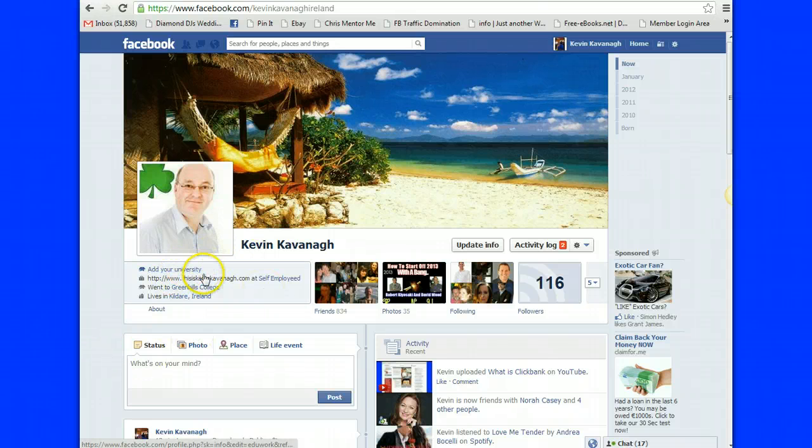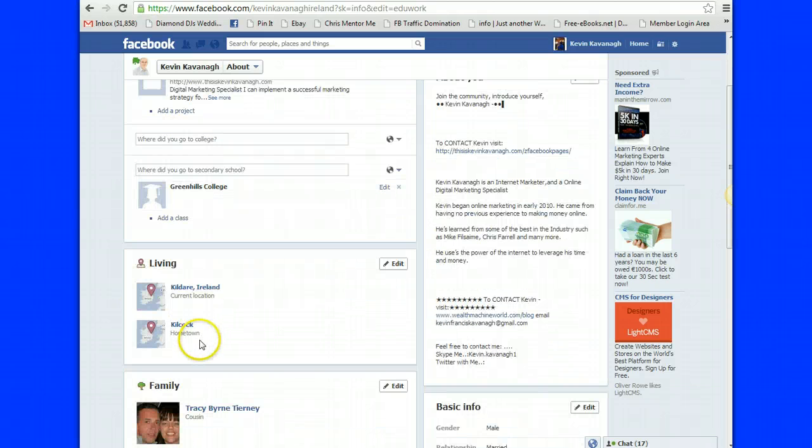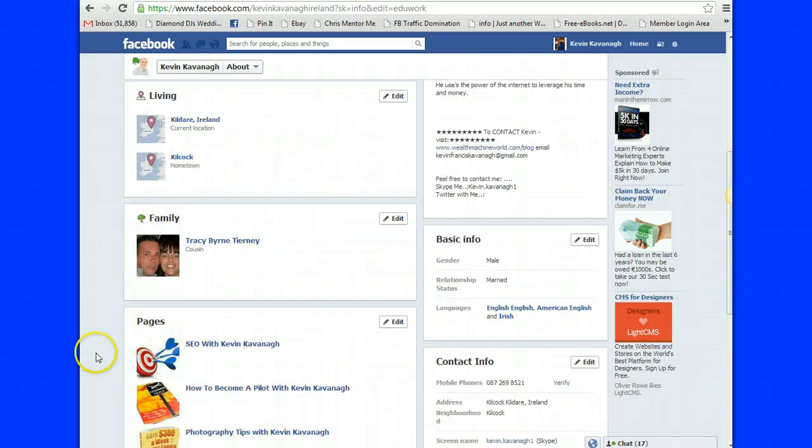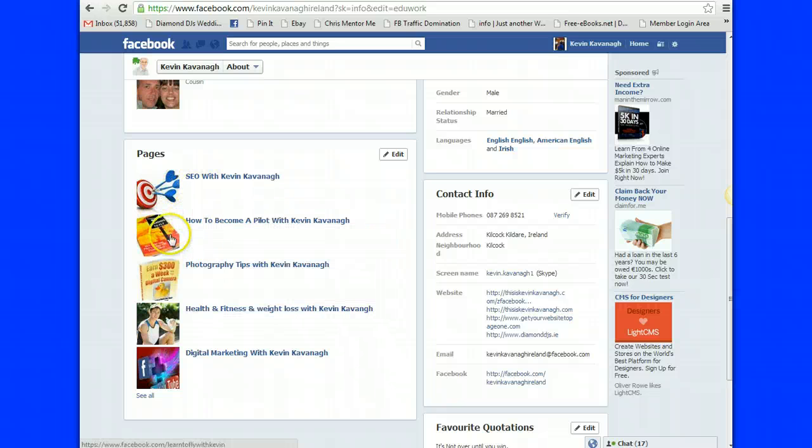Now it has a bit of information here: your profile, your name, your college, where you went to school. You can fill in some details on that if you want to do that. If you want to update your information, simply go up to update info and click on that. This gives you the opportunity to edit the areas that you want to, places that you worked. You can edit information, you can put in information. You can say what you've achieved, your college, where you live, some of the people, the family, friends, some of your fan pages, which I'll talk about in another episode.